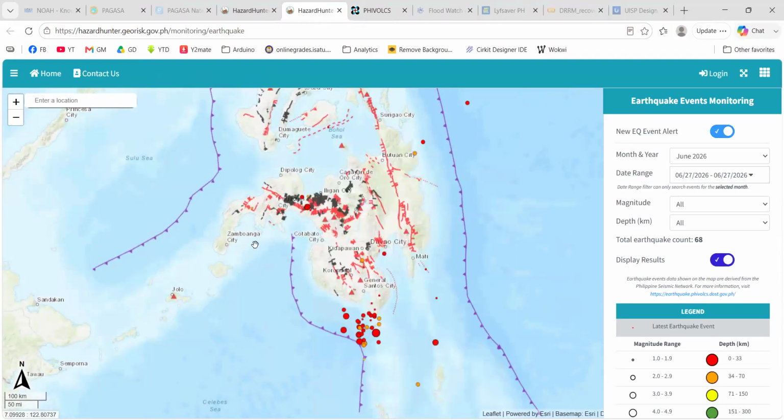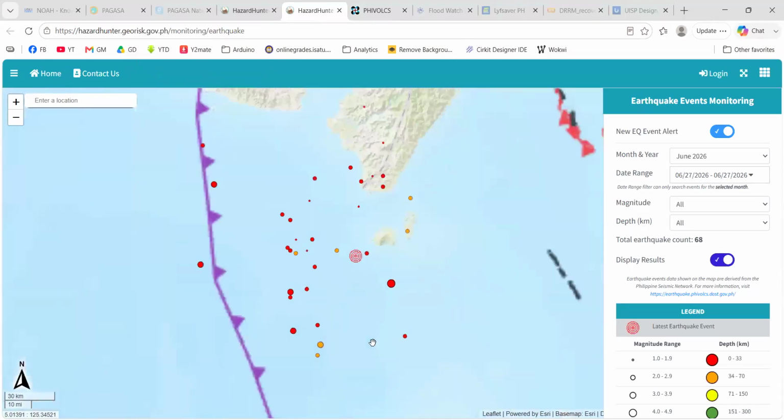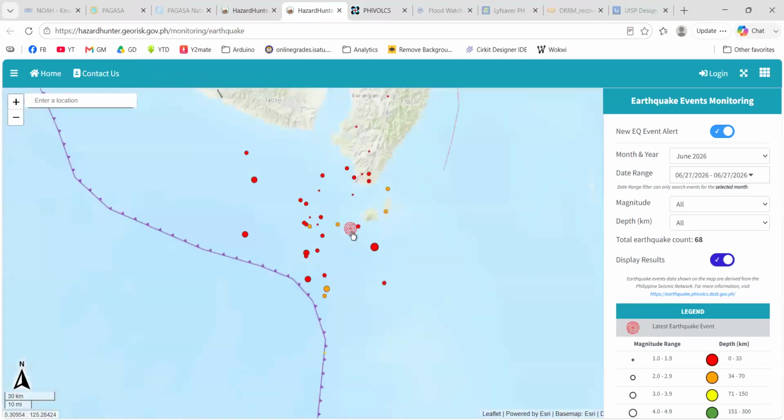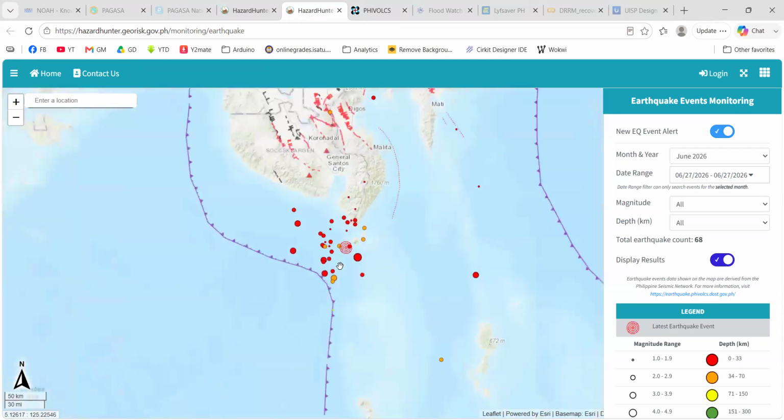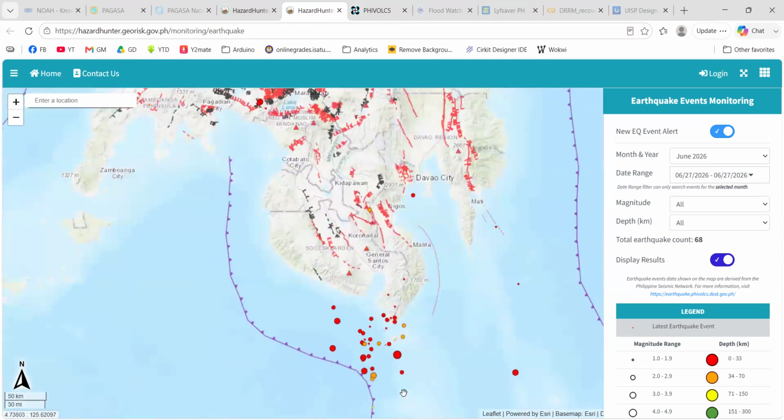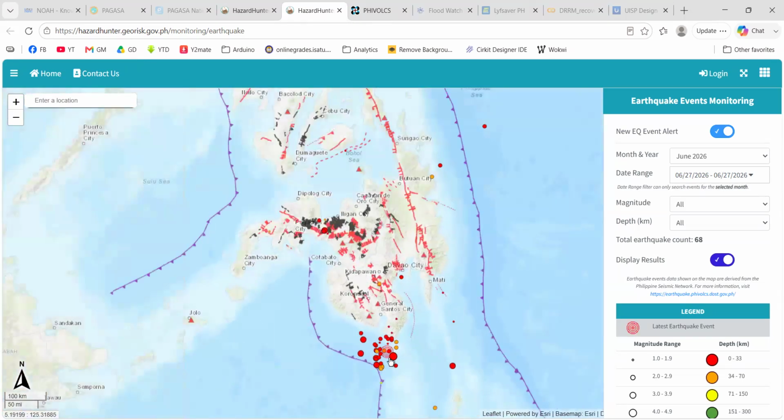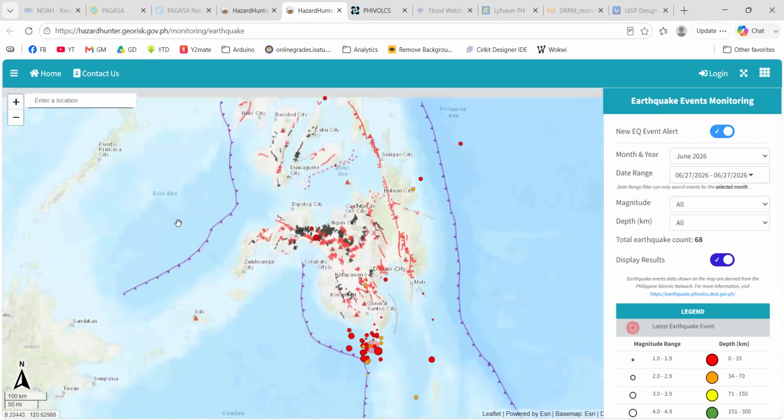I was checking this a while ago and I got surprised, or I somehow panicked, because suddenly I heard an alarm. Actually, this app has a real-time alert whenever there is any earthquake that occurs, just like this one, in real time within the Philippines.